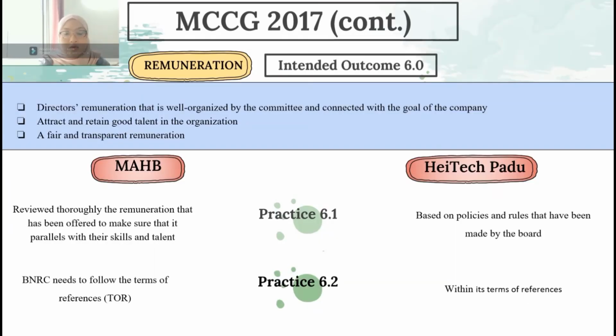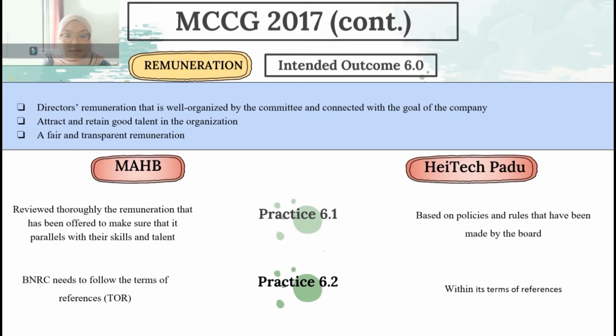Intended outcome 6.0 of MCCG 2017 focuses on directors' remuneration. For practice 6.1, MAHB reviews their directors' remuneration to make sure it is parallel with their skills and talents and compensates their contributions toward the growth of MAHB. In HeiTechPadu, the remuneration is made based on the policy and rules set by the board. The remuneration is reviewed periodically as it may change from time to time.